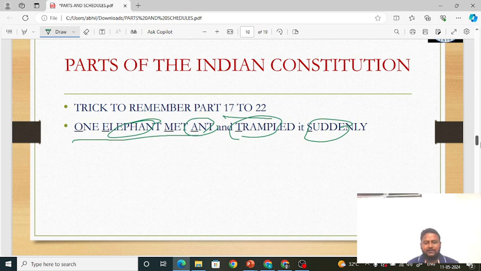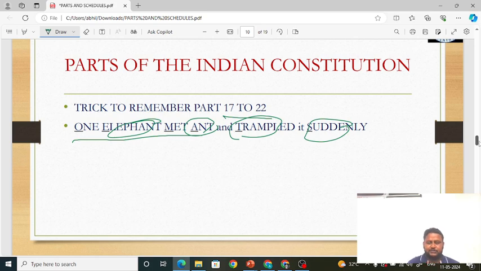Okay, read from start to end for success. Read from start to end for success. That is the mnemonic for part 11 to 16. Then when it comes to part 17 to 22: one elephant met an ant and trampled it suddenly. That is for part 17 to 22.